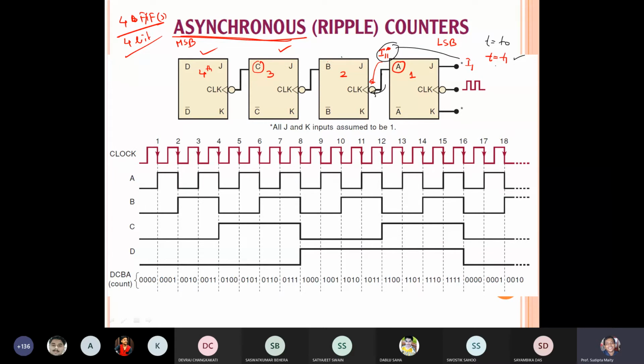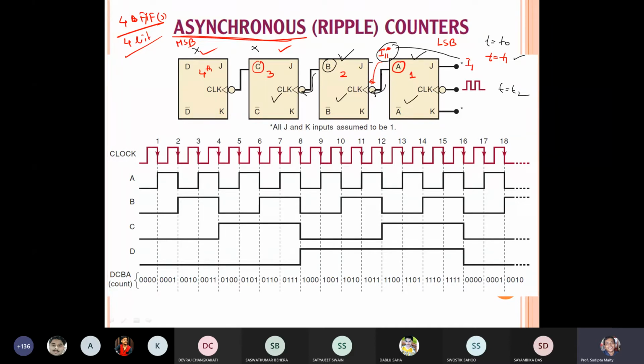So at t equal to t1, at least this flip flop and this flip flop will be on, and this will be off, this will be off. Then at t equal to t2, I am also giving some input here. Again another clock output will be generated, and this output will trigger the clock. Then at t equal to t2, this will be on, this will be on, this will be on. So in this way you can see all the flip flops are not triggered simultaneously. That's why it is an asynchronous counter.